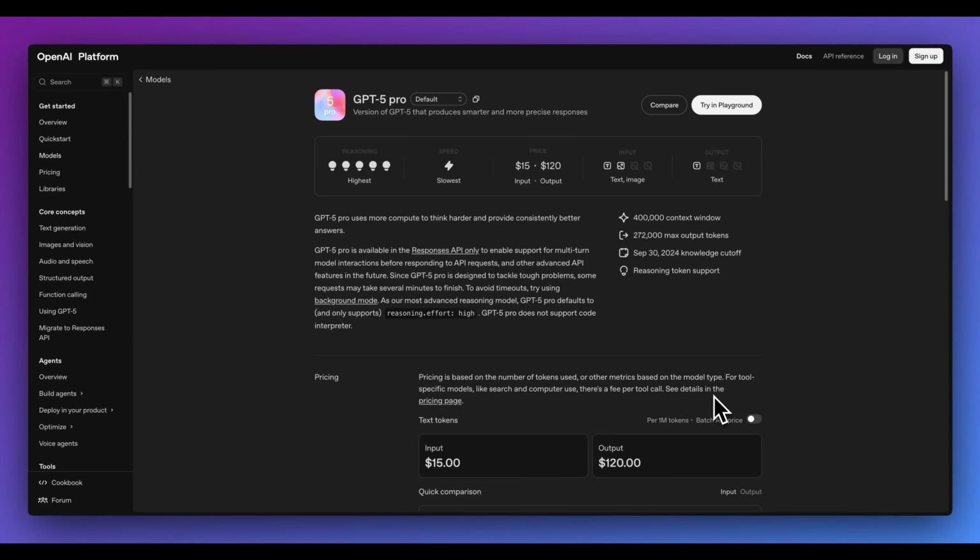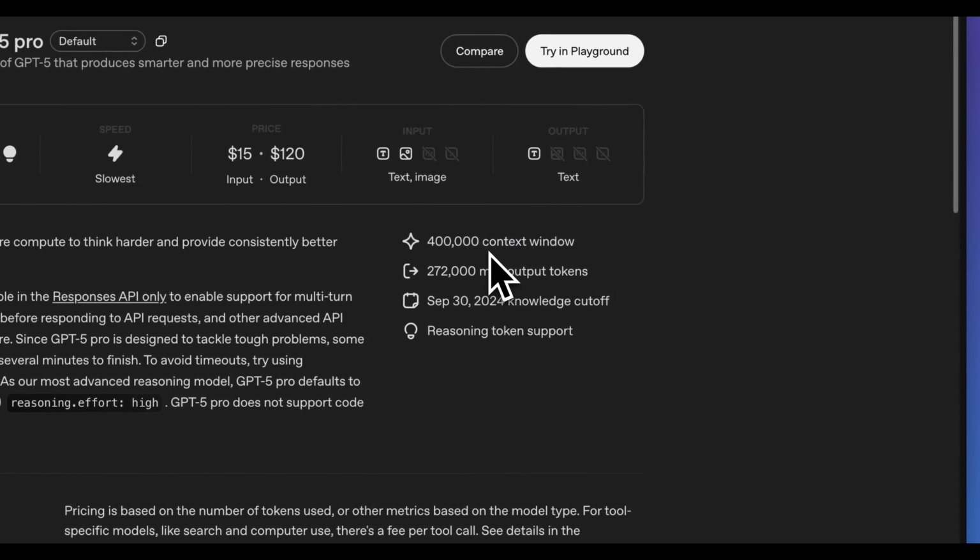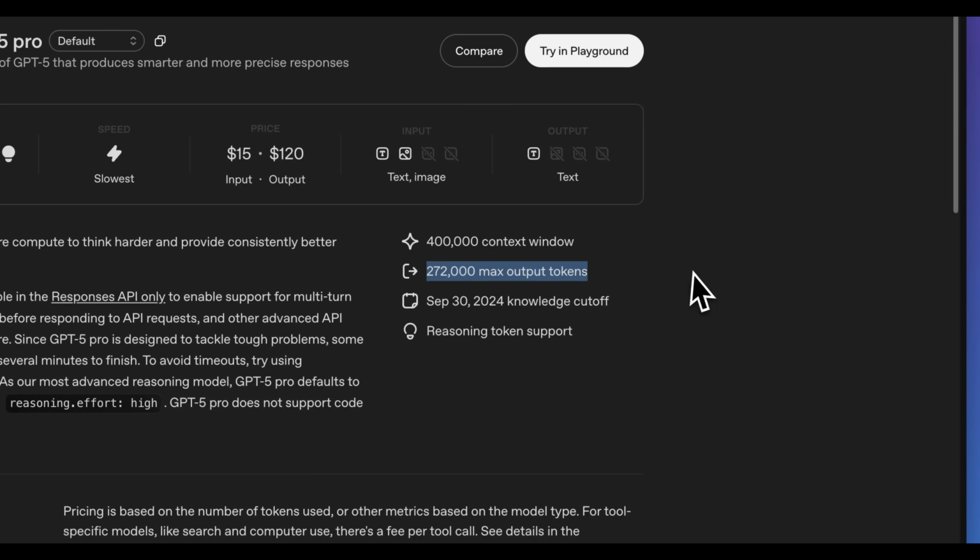Now, the one thing that I do want to note with this is it's a very expensive option. So $15 per million tokens of input and $120 per million tokens of output. And you are able to access up to 400,000 tokens of context to pass into the model and be able to generate up to